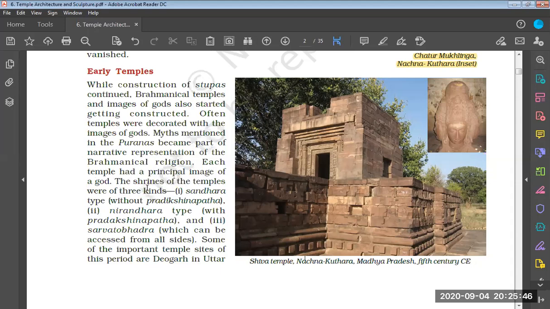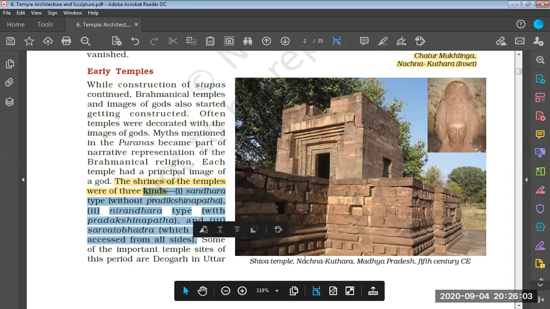Okay, so when we are talking about the shrines of the temples, they were of three kinds. What are the kinds of the shrines? So these are the kinds. One is Sandhara type, then second is Nirandhara type, and the third is known as Sarvato Bhadra type. So we are going to learn about them.